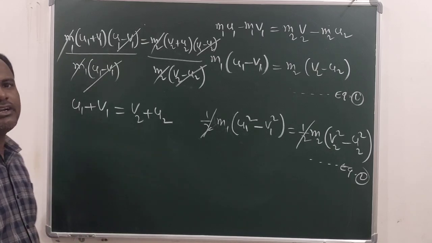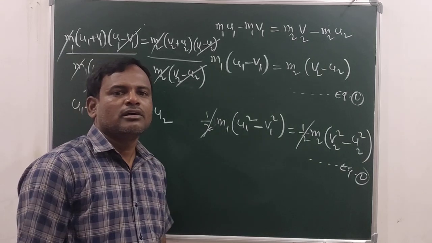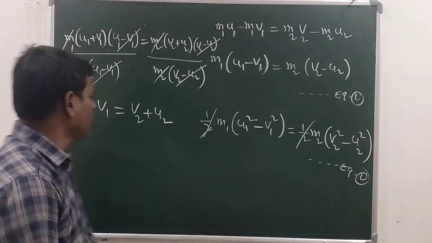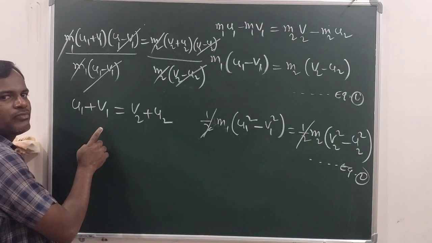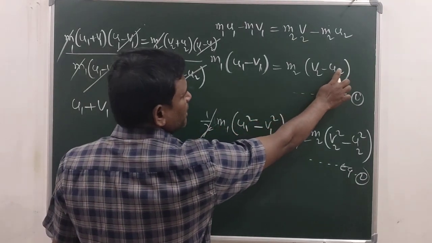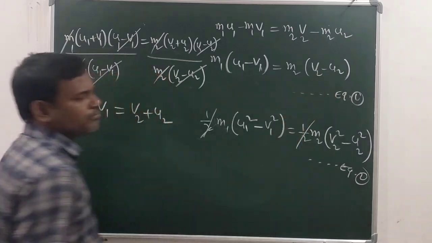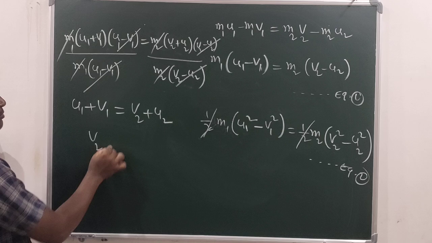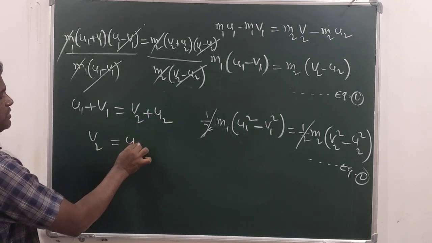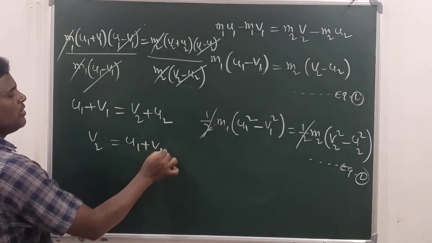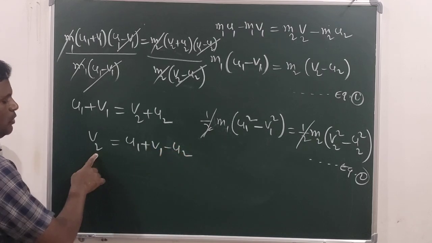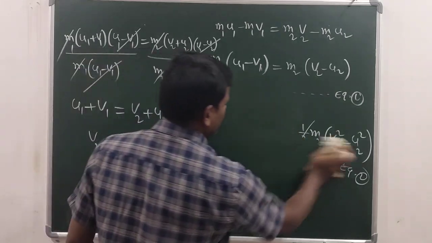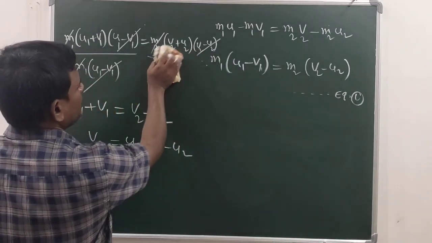Now here, to find V1, meaning velocity of first object after the collision, you have to eliminate V2. How do you eliminate? By making V2 the subject here. Make V2 the subject. If you shift this one to the left side, U1 plus V1 minus U2. You got V2. V2 you have to substitute here. If you substitute there, then what do you get?